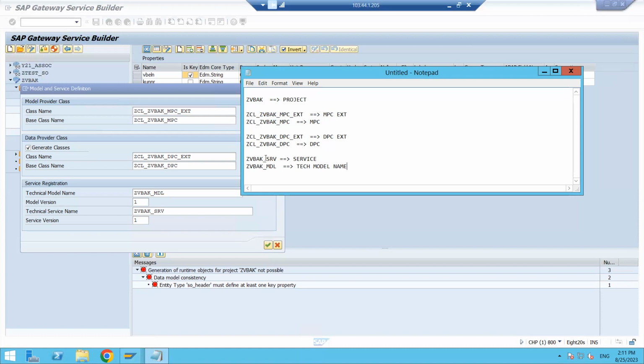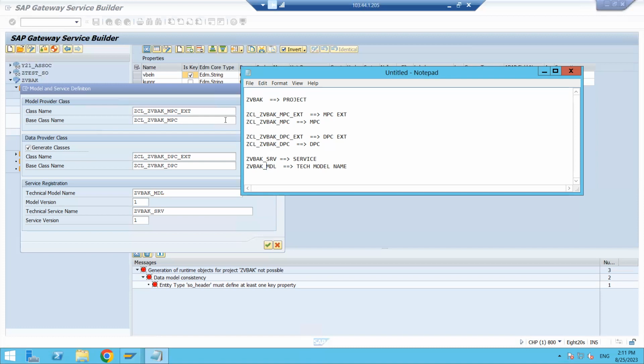And coming to service. For the service, first the project name is coming, and after that SRV is coming here, service. Okay, SRV. So in this way, based on the project name, the class names and the service name will generate here. And the technical model name also. First of all, this is the project name and the MDL model.